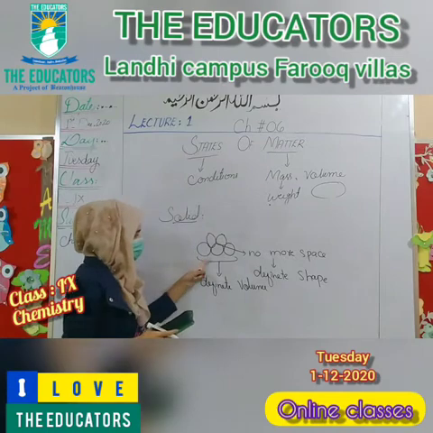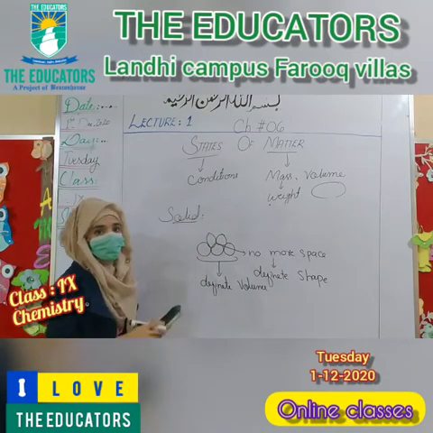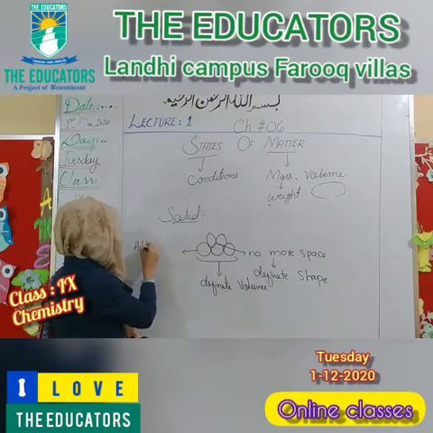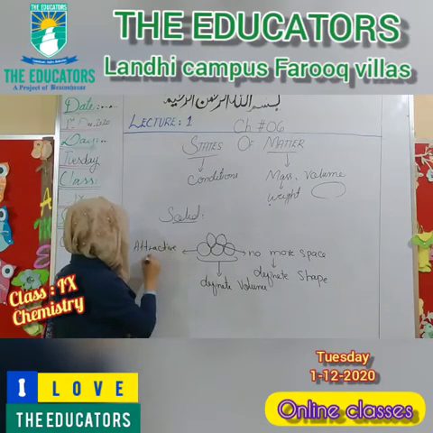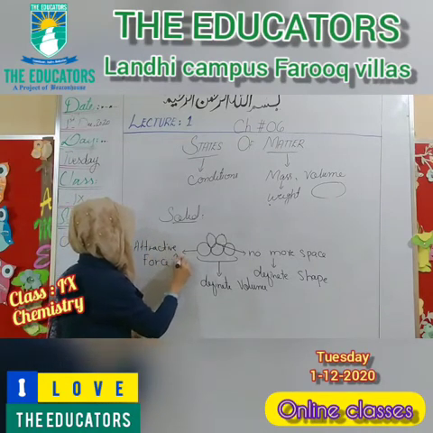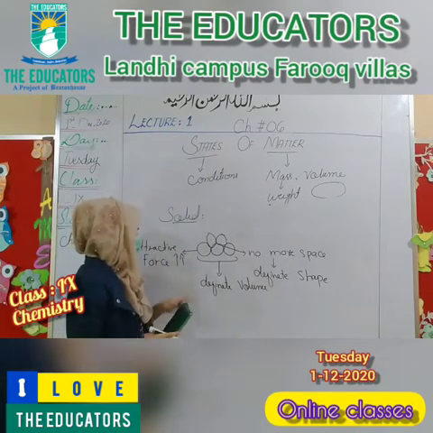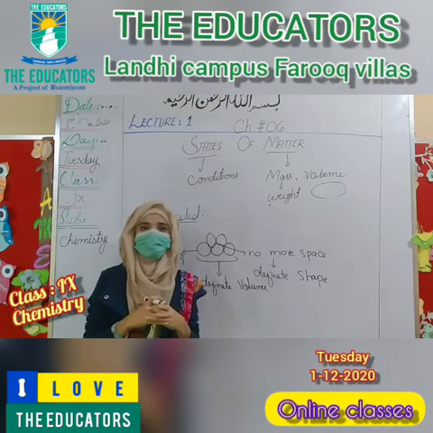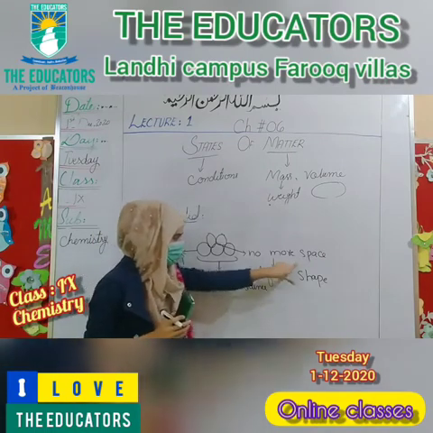So why are they arranged side by side? Because the attractive force between the molecules is so high. That's why the molecules are joined together and form a definite shape and volume.